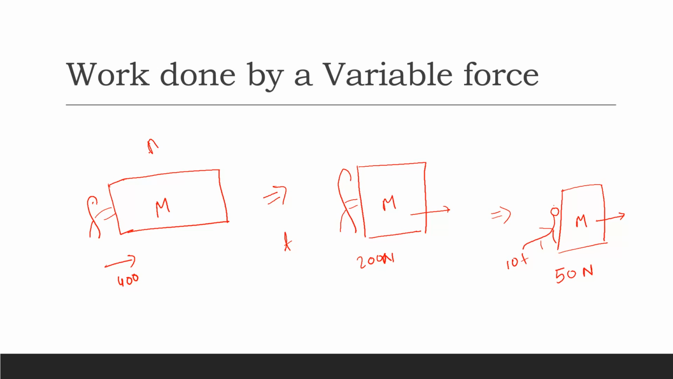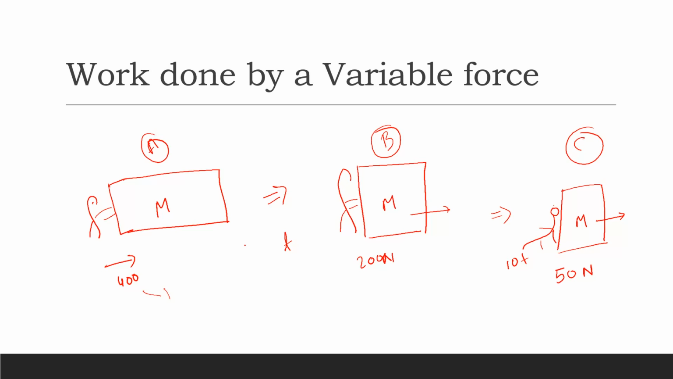So from case A to B to C, we could say that the force is decreasing with respect to time. The force is decreasing with respect to time. And in this case, there is a variable force. There is not a constant force constantly acting on the box by the boy. There is a variable force that is being applied on the box by the boy.